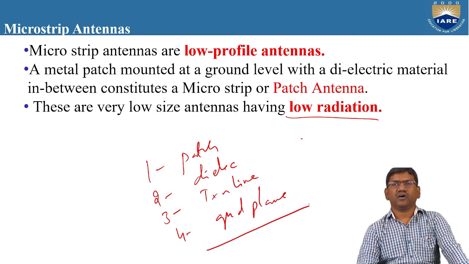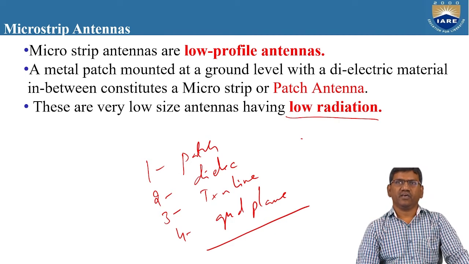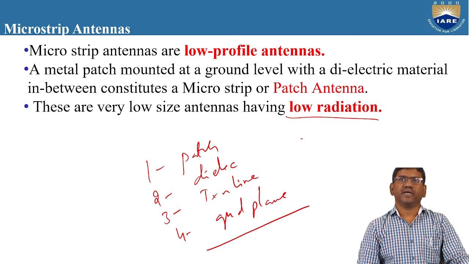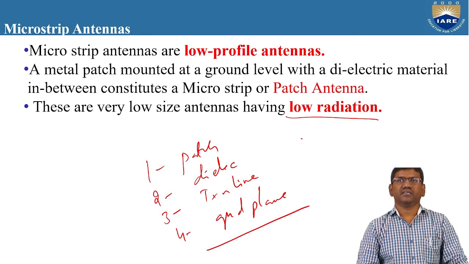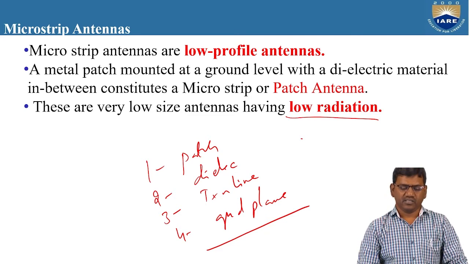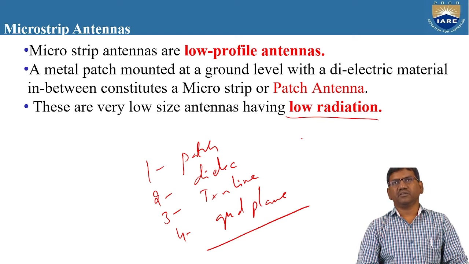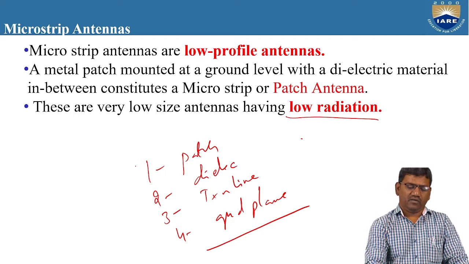So these four are the primary requirements to design a microstrip antenna. That means the patch is mandatory, a dielectric substrate, a balanced transmission line to feed the patch, and also a ground plane. So whether the microstrip may be of any shape, we need to have all these things.